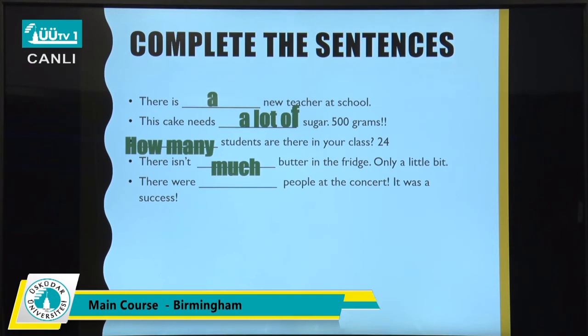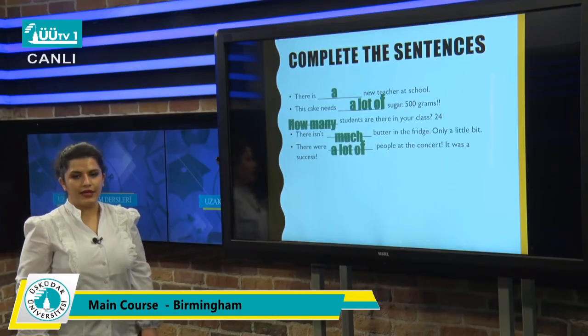Okay, next one. There were people at the concert. It was a success. There were what? Much, many, a lot of, few, a little. Let's check. A lot of people at the concert. It was a success. So you will get from the rest of the sentence which quantifier you should use.